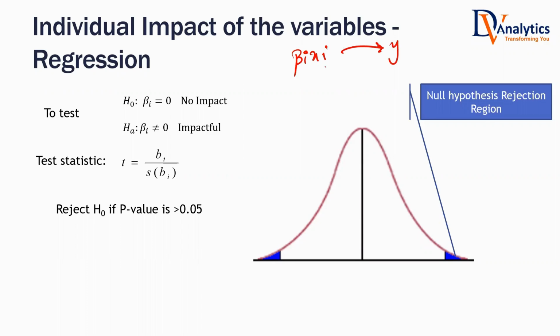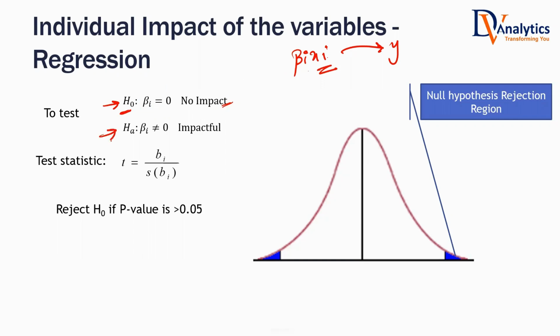You want to find out whether this xi is impactful on y or not. So what are you doing here? You started with a null hypothesis denoted by h0. You started with a hypothesis that beta i is equal to 0. If beta i is equal to 0, what does that mean? Xi has a coefficient of 0. That means the variable is not impactful. Are you with me? If the coefficient of a variable is 0, the variable is not impactful. That is the null hypothesis.